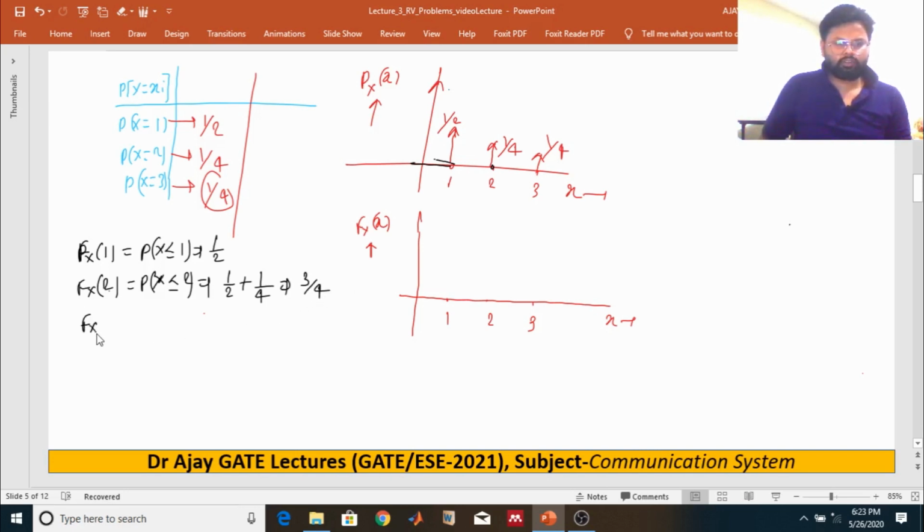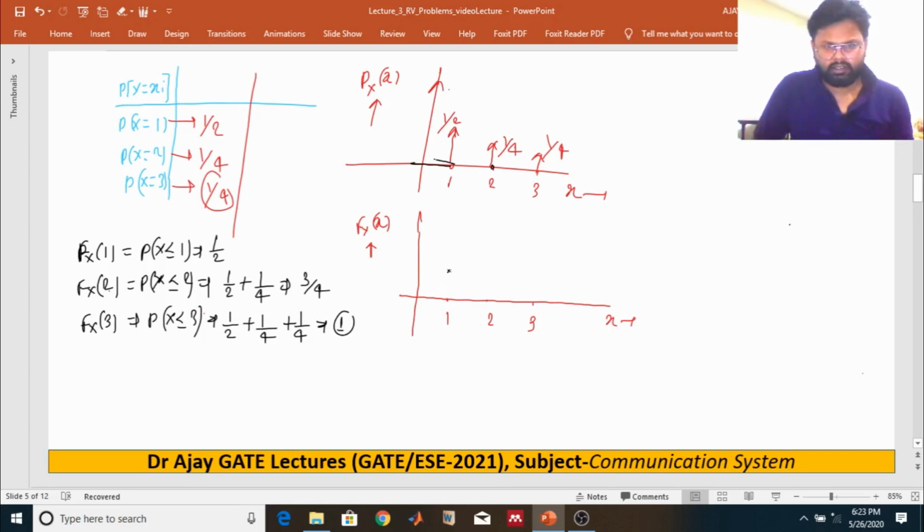What is the cumulative distribution function at value 3? It is nothing but probability of x less or equal to 3. So add those values, we will get 1 by 2 plus 1 by 4 plus 1 by 4. It is 1. So at this instant, the probability is 1 by 2.